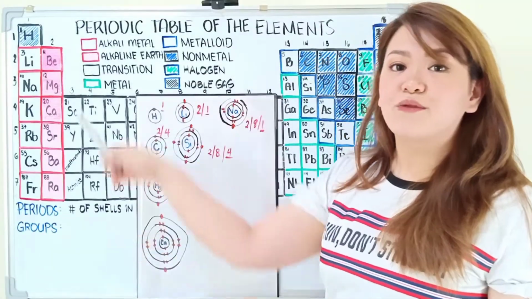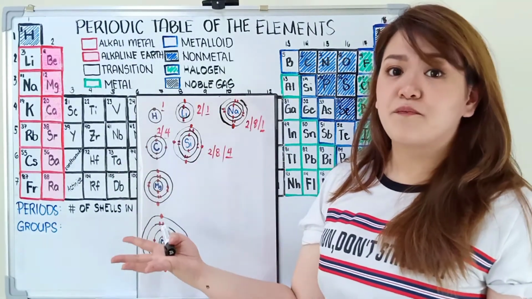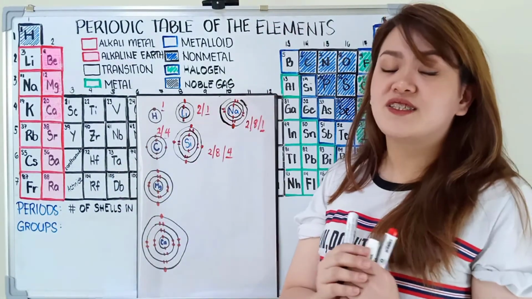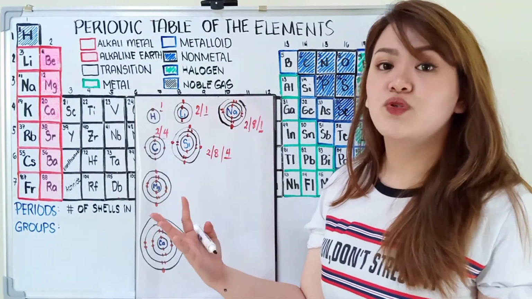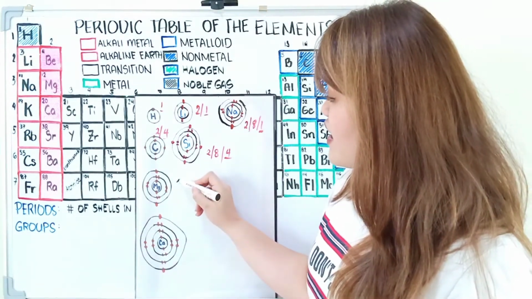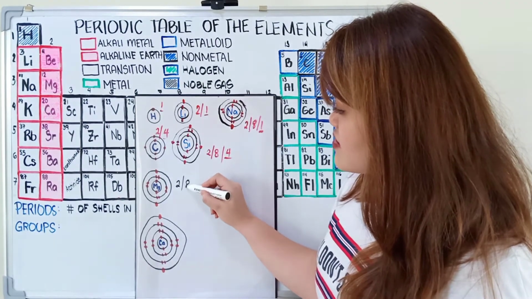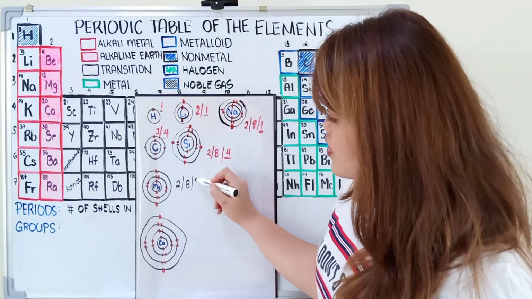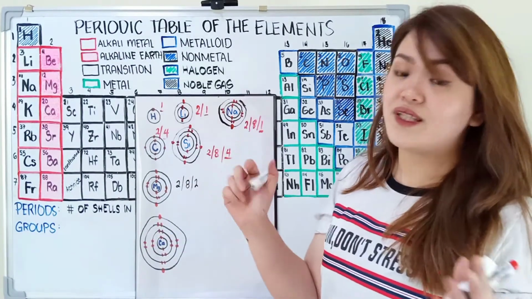For our last example, we have magnesium and calcium. So, mapapansin nyo, magkaiba sila ng periods, pero they belong on the same group. For magnesium, we have atomic number 12. We have 12 protons. That's why we also have 12 electrons. Wherein we have 2 electrons on the innermost, and then 8 on the second shell, and then 2 on the outermost shell. And for calcium, we have 20.